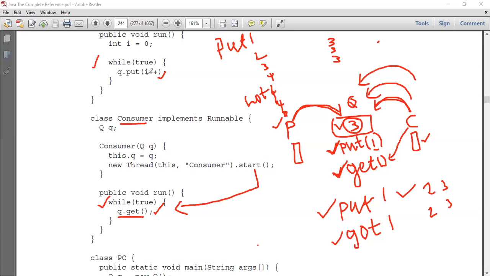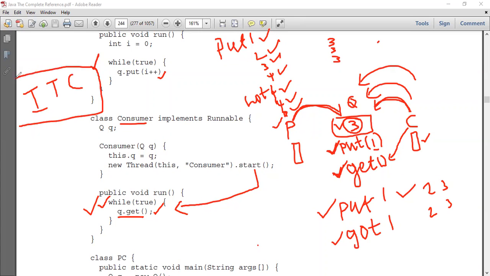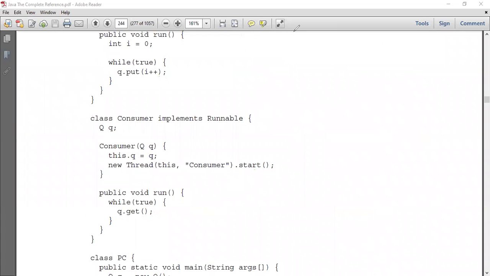Why am I getting this? Since I placed this producer in an infinite loop, the producer is trying to produce the value continuously: 1, 2, 3, 4. The producer is not checking whether the consumer has consumed the value. Similarly, the consumer is not checking whether the producer has produced a new value. The consumer is trying to consume the same value again and again, that is 4 and 4. So in this block of code, there is no inter-thread communication. But how can inter-thread communication be achieved? That's very, very important.